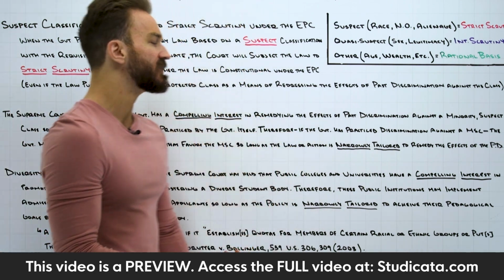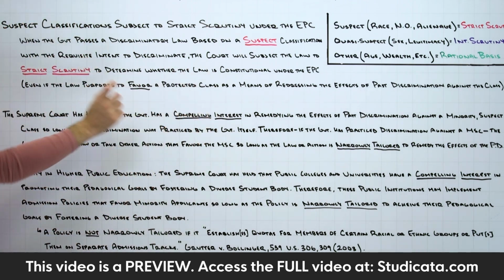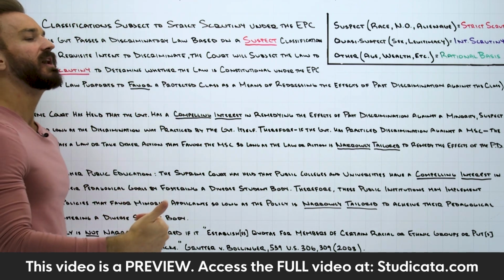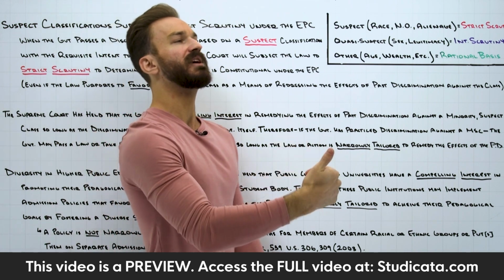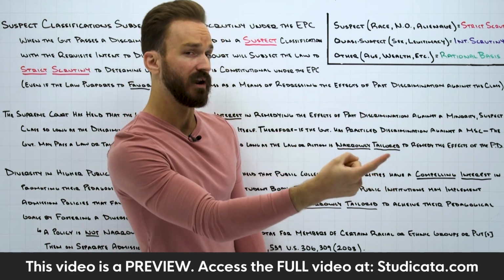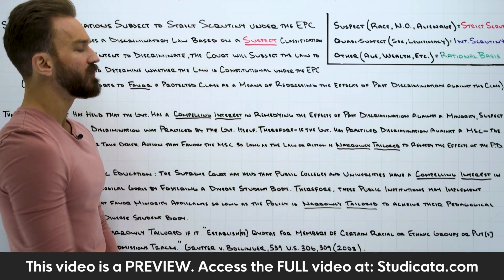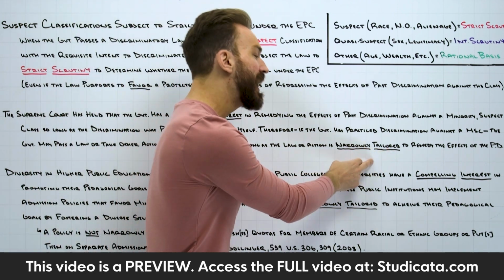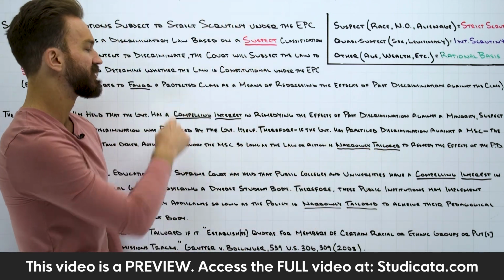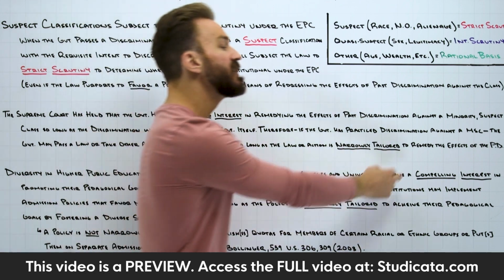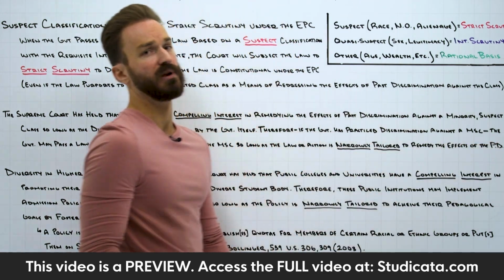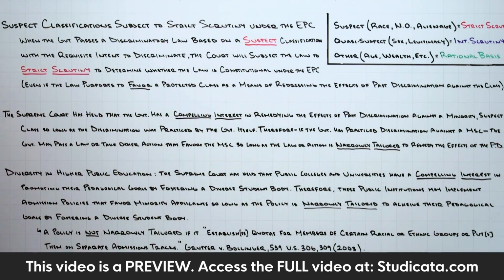Okay, and in those cases, the courts can say, okay, that's a compelling interest. And the question is going to be, is this the least restrictive means necessary to achieving that interest? In other words, is this law or action narrowly tailored to accomplish this compelling interest, which is remedying the effects of past discrimination? Okay, so one last time, we understand what the compelling interest is.